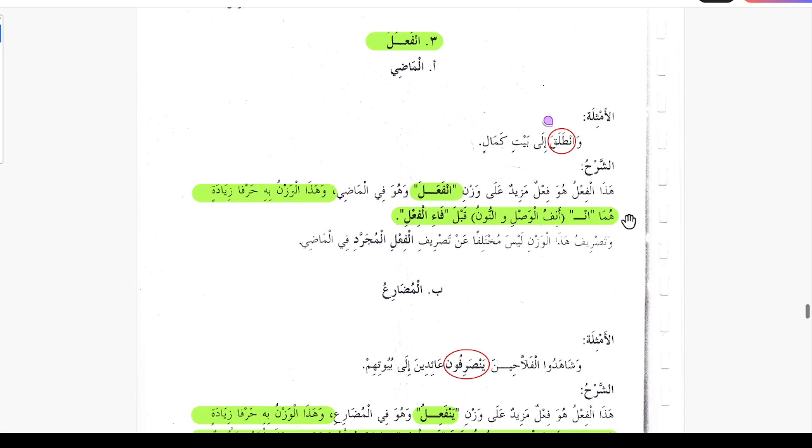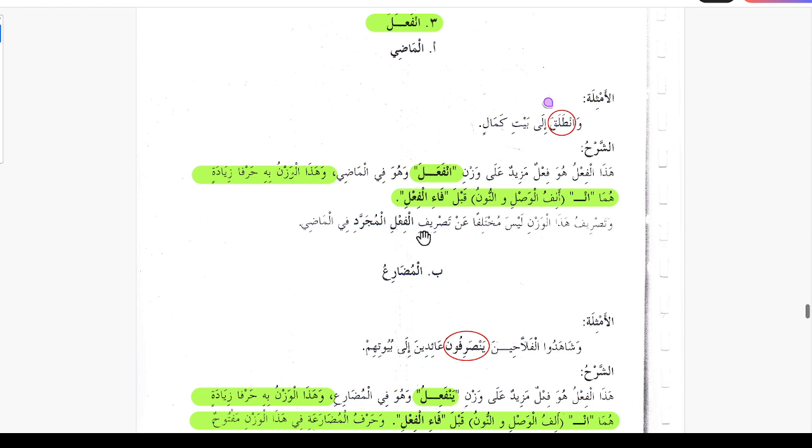So in this group, hazal fe'lu huwa fe'lun mazidun ala wazni infa'ala. This verb is the fe'l mazid verb on the pattern of infa'ala, wa huwa fil madi, and this is for the case of the past tense. Wa hazal waznu bihi harfa ziyadatin, and this pattern is by adding two letters, huma, they are alif and noon. So we are adding alif al-wasl and noon before the fa kalima of the verb. Wa tasrifu hazal wazni laysa mukhtalifan an tasrifil fe'lil mujarrad fil madi. So the conjugation is the same.